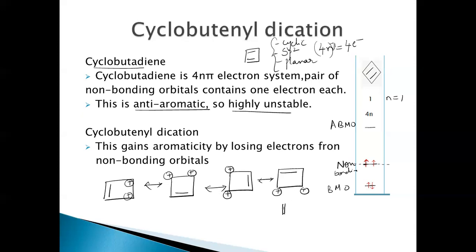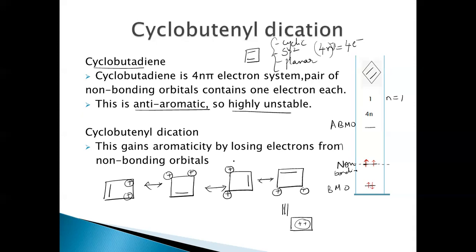If you see the resonance structure of this, it is a dipositive ion. By losing the 2 electrons from the non-bonding molecular orbitals, it can become aromatic.